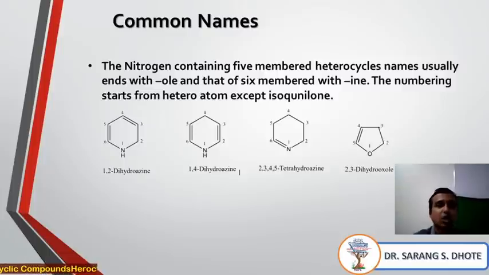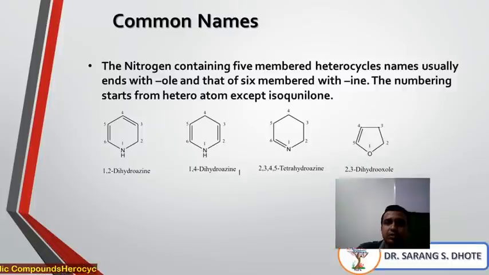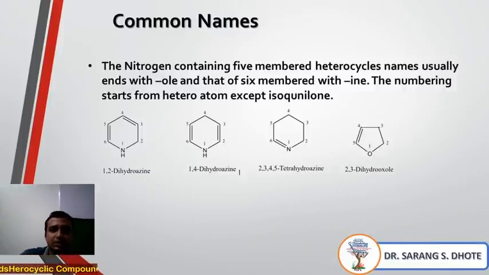Next one is the common name system. Most of the time, questions come from this simple common name system. So, what is the common name system? In case of nitrogen containing 5-membered heterocyclics, names end with OLE. See the example. And for a 6-membered ring, 5-membered rings end with OLE, and 6-membered rings end with INE.